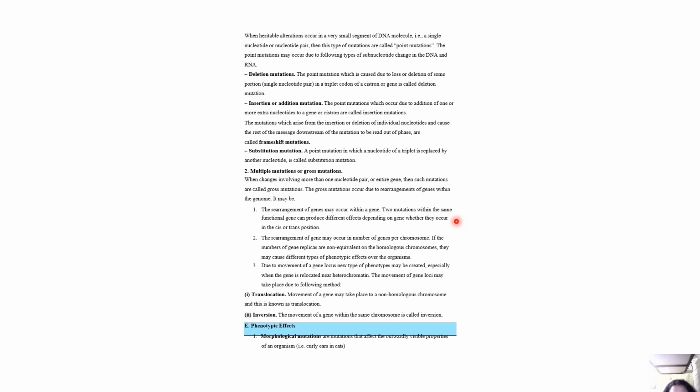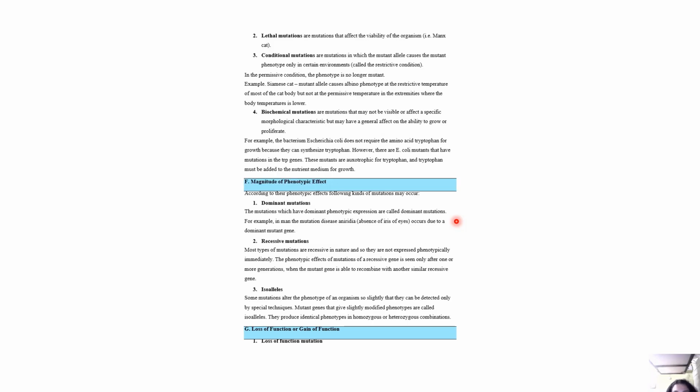For phenotypic effects, there are morphological mutations, or mutations that affect the outwardly visible properties of an organism. Lethal mutations affect the viability of an organism. In conditional mutations, the mutant allele causes a mutant phenotype only in certain environments, called the restrictive condition. In the permissive condition, the phenotype is no longer mutant. For example, in the Siamese cat, a mutant allele causes the albino phenotype at the restrictive temperature over most of the cat's body, but not at the permissive temperature in the extremities, where the body temperature is lower.